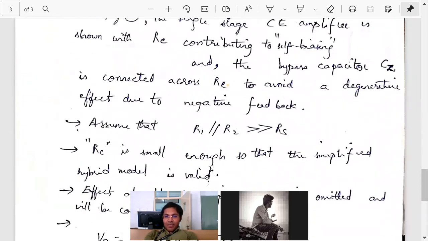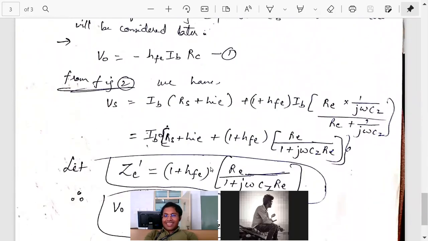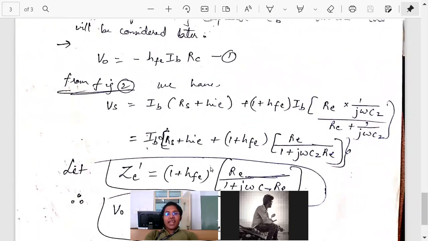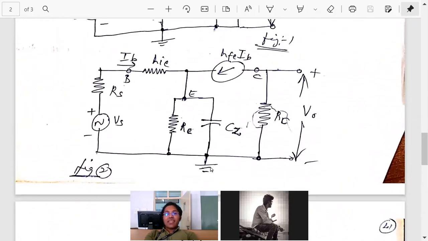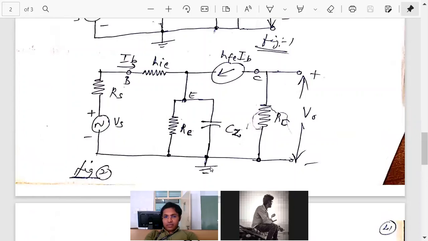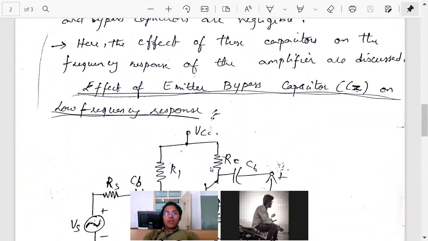We did this already in previous class. I want to stress this again and again, because for any circuit this is the standard process. If a question says find out frequency response of a CE amplifier, you should not say I don't know, isn't it? Because at engineering level they will try to ask a new question. They want to test your skill.